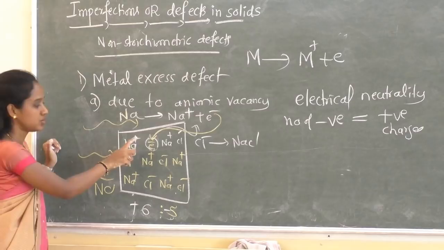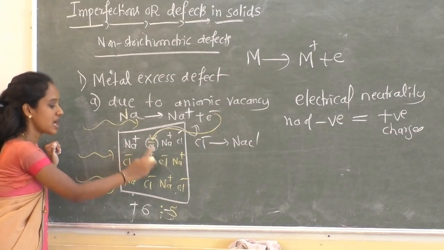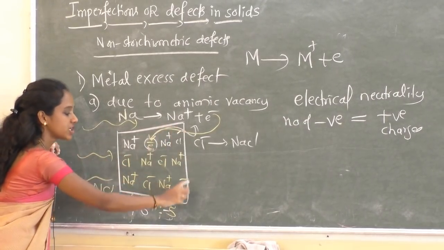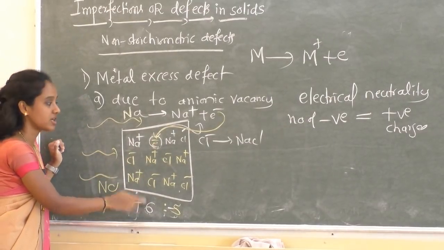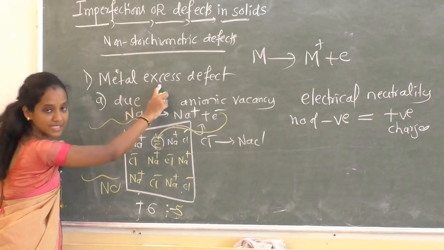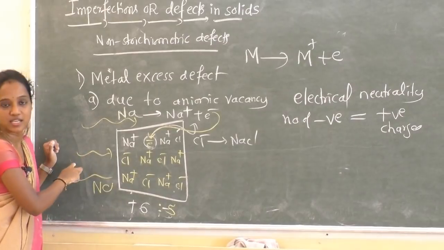Now the electron balances the electrical neutrality. Clear? Now the charge is minus 6, so plus 6 is equal to minus 6. Electrical neutrality is maintained, but there is an excess number of cations here, whereas fewer anions. So this is a metal excess defect due to anionic vacancy.